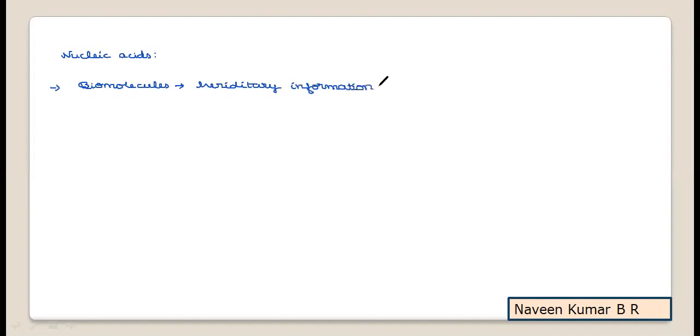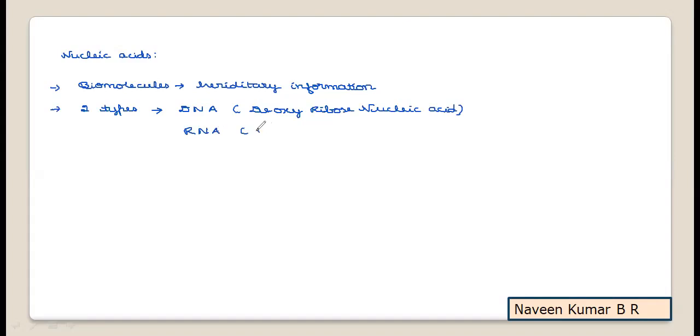Such nucleic acids, if we take, there are two types of nucleic acids. They are deoxyribose nucleic acid, that is DNA, and ribose nucleic acid, that is RNA.